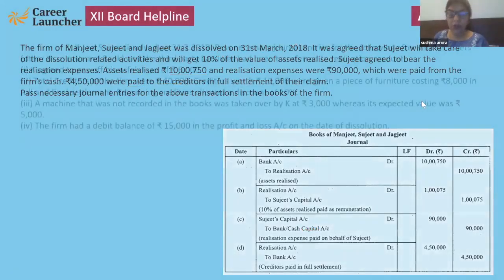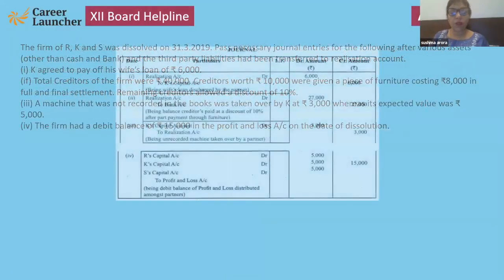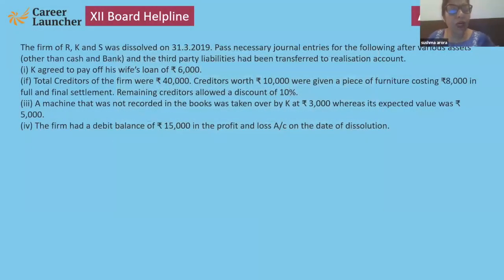Yes, next. The firm of R, K, and S was dissolved on 31/3, and all the third-party liabilities and assets transferred to realization account. Now, one by one, we will discuss. K agreed to take off his wife's loan. Yes. Partner is ready to take.